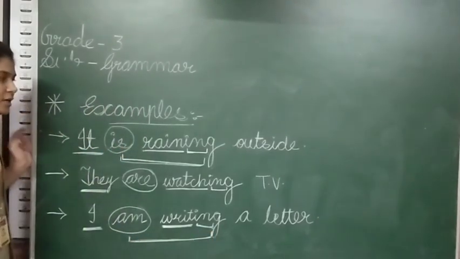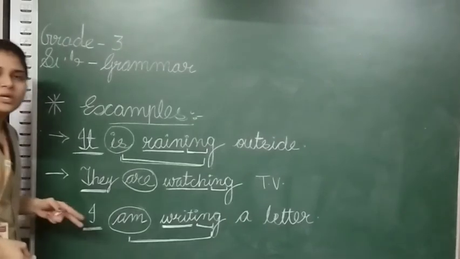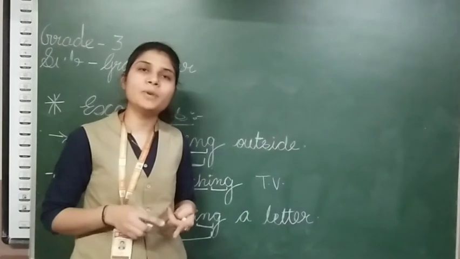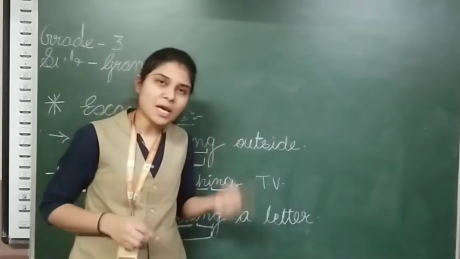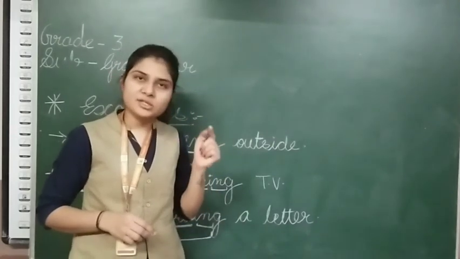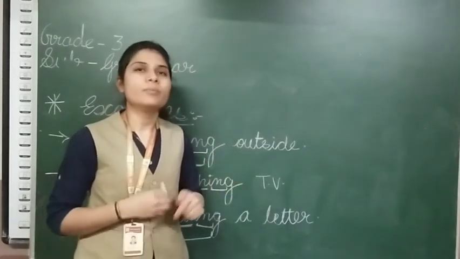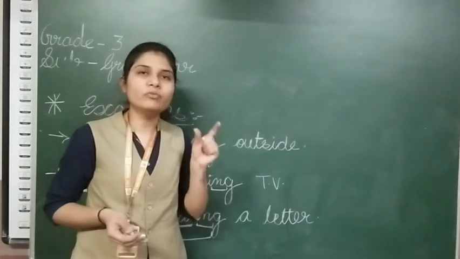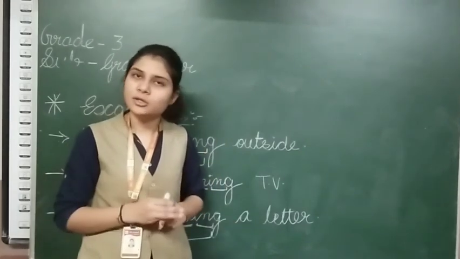Okay, it is clear to all of you? Means these are the two main things. You have to use helping verb plus ing. It means आपको is, am, are का यूज करना है प्लस बेस फॉर्म ऑफ वर्ब विथ ing. जो भी बेस फॉर्म वर्ब होगा उसमें ing ऐड कर देना है.